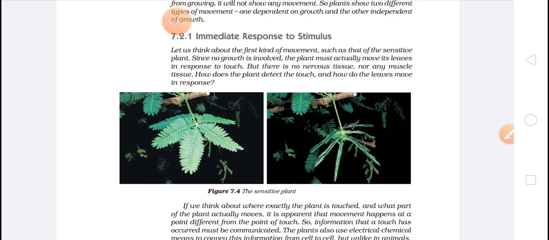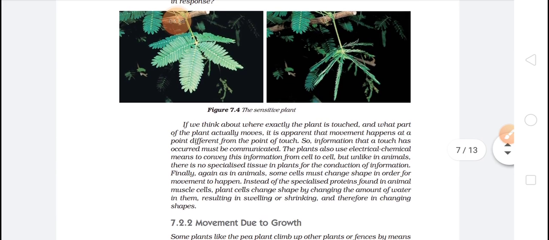So whatever action we are doing, we are touching the leaf. What response will they give? They will close their leaves. That will be their answer. If we think about where exactly the plant is touched and what part of the plant actually moves, it is apparent that movement happens at a point different from the point of touch. So the information that a touch has occurred must be communicated.